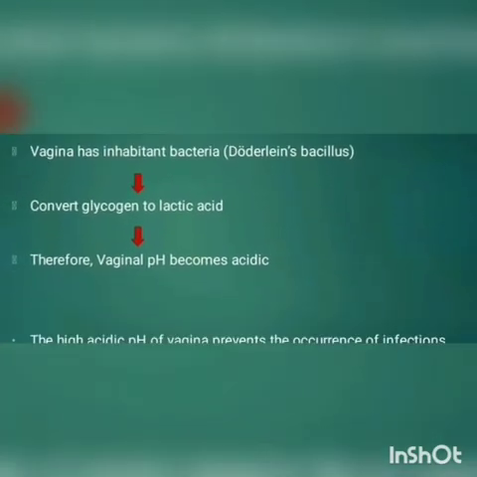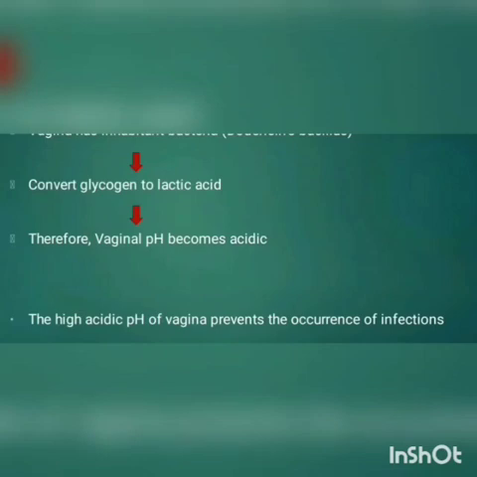Now as you all know, vagina will have a bacteria. It is known as Doderlein's bacillus or lactobacillus. Its function is to convert the glycogen to lactic acid, and as a result of this acid, the vaginal pH will be acidic. So the high acidic pH of vagina prevents the occurrence of various infections.